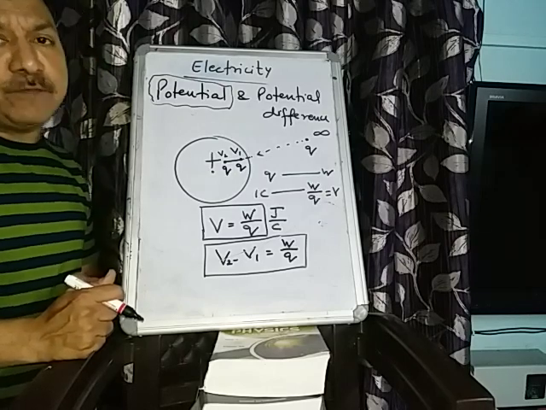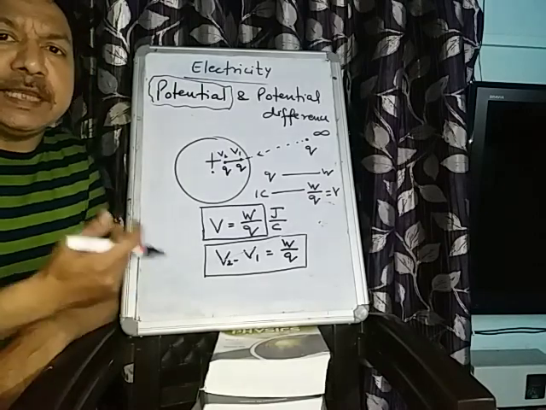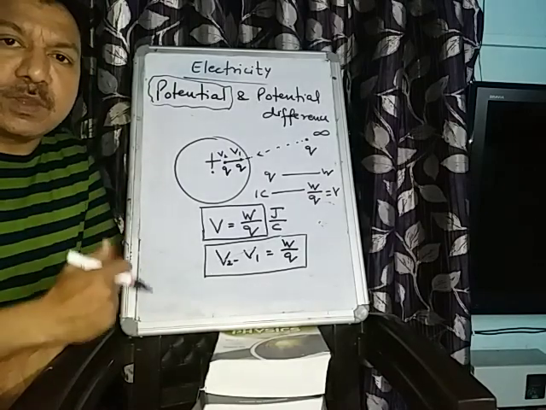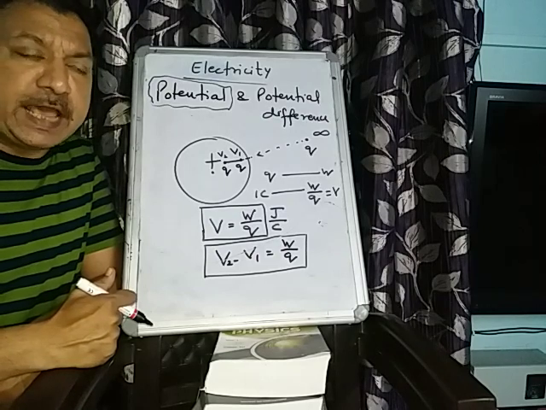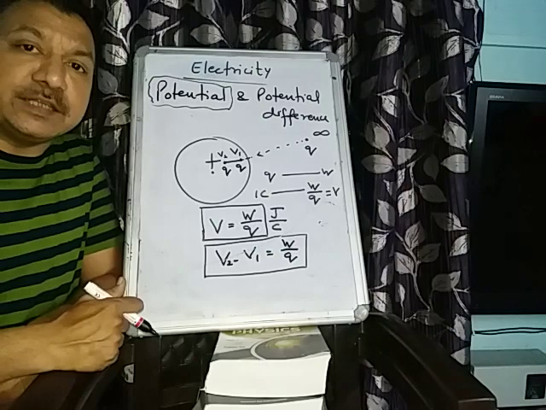Potential, the general meaning of the potential, you may understand that if you keep on taking the electrons out of a substance, of an atom, the amount of potential is increasing.